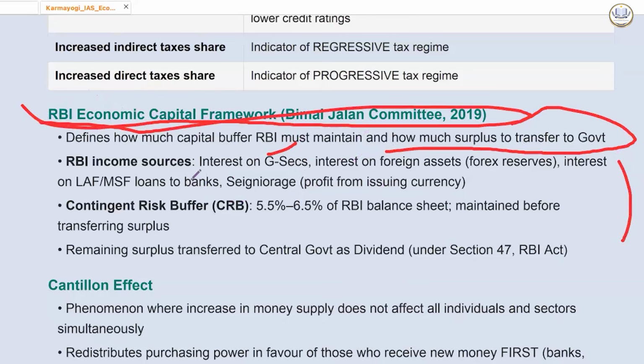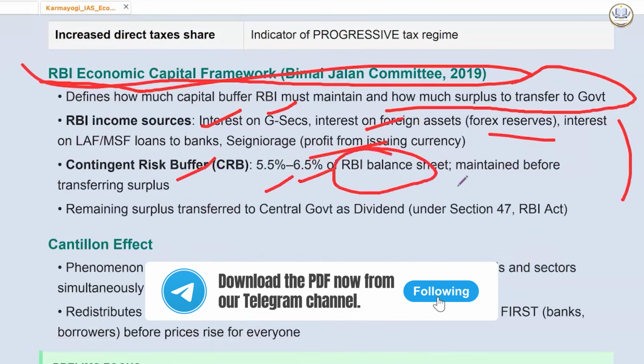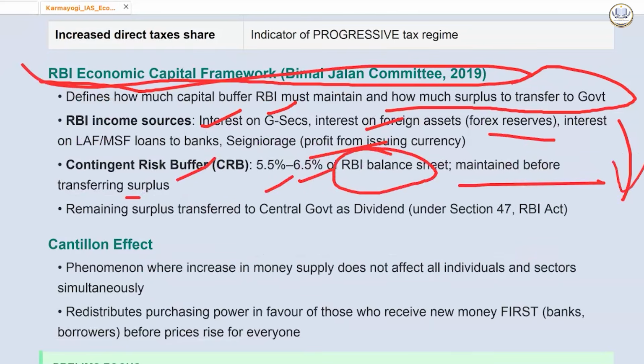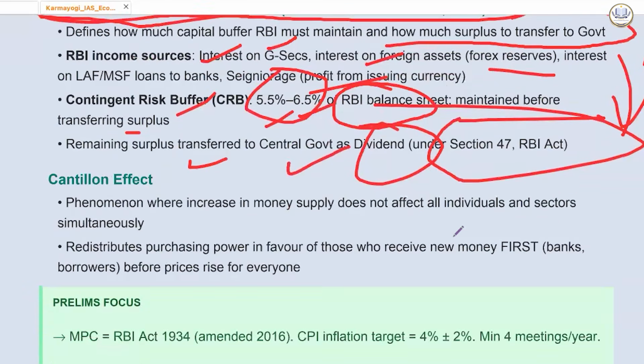The RBI income sources are interest on government securities, interest on foreign assets like forex reserves, interest on the liquidity adjustment facility and MSF, and also profit from issuing currency. Then the contingent risk buffer, that is 5.5 to 6.5% of RBI's balance sheet, is maintained before transferring any surplus to government. This has to be maintained first. The remaining surplus is transferred to the central government as dividend under section 47 of the RBI Act.